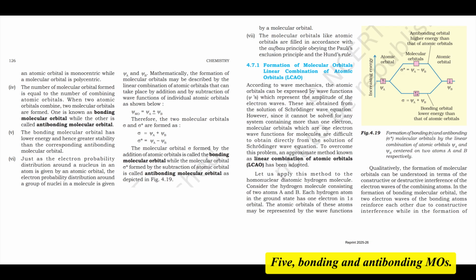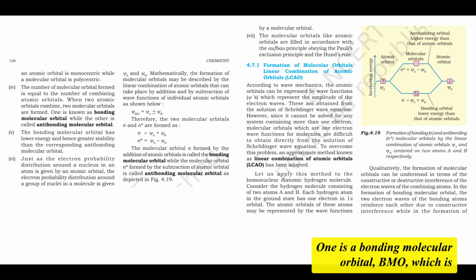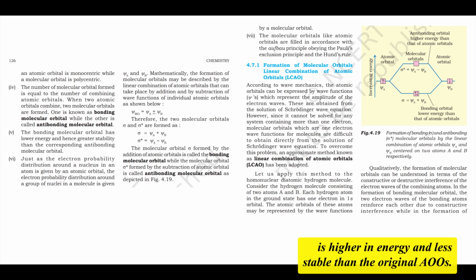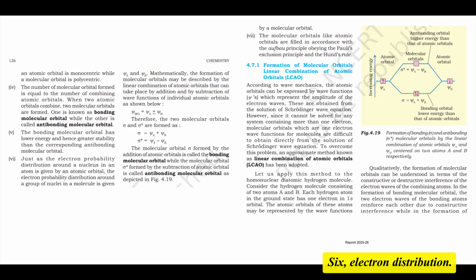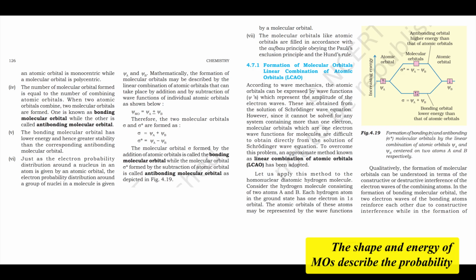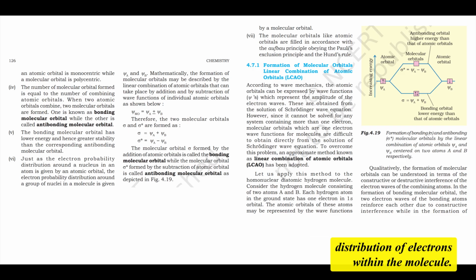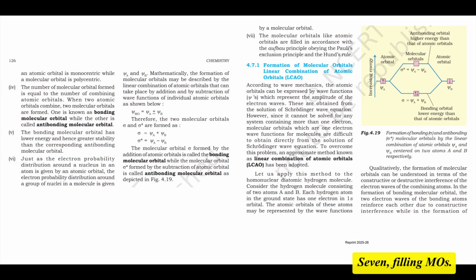5. Bonding and antibonding MOs. When 2 AOs combine, they form 2 MOs. One is a bonding molecular orbital, BMO, which is lower in energy and more stable than the original AOs. The other is an antibonding molecular orbital, ABMO, which is higher in energy and less stable than the original AOs. 6. Electron distribution. The shape and energy of MOs describe the probability distribution of electrons within the molecule.